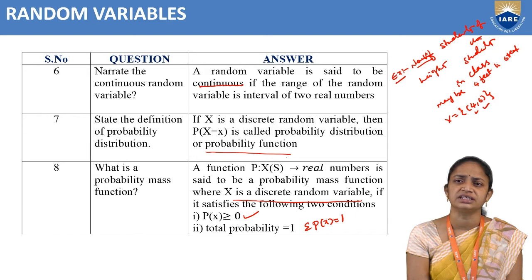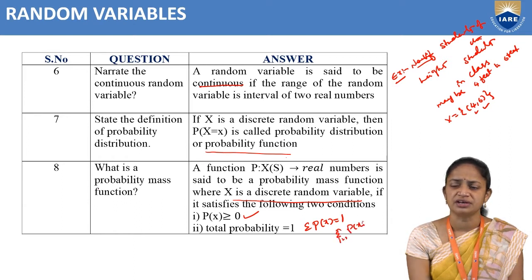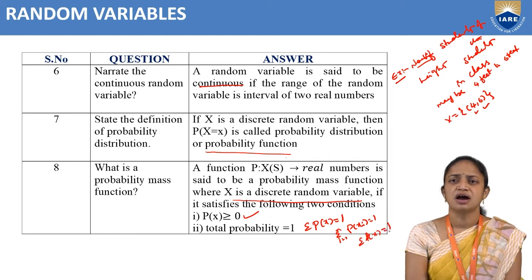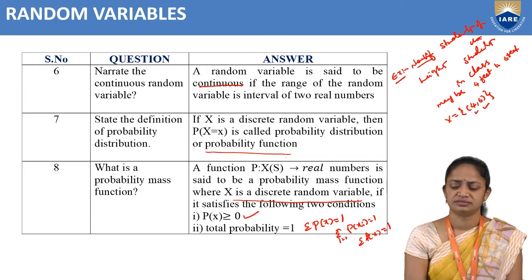Or we can say that if X is a discrete random variable, then the function f of x is said to be a probability mass function if it satisfies the following conditions. The first one is f of x greater than or equal to 0, that is nothing but p of x greater than or equal to 0, or we can write p of xi greater than or equal to 0. That is our first condition. The second condition is summation p of x equal to 1, or summation i equal to 1 to n p of xi equal to 1, or we can write summation f of x equal to 1. So, this is called a probability mass function.